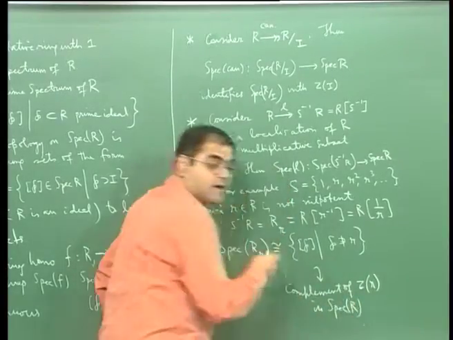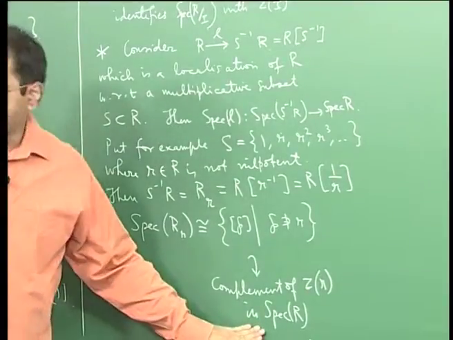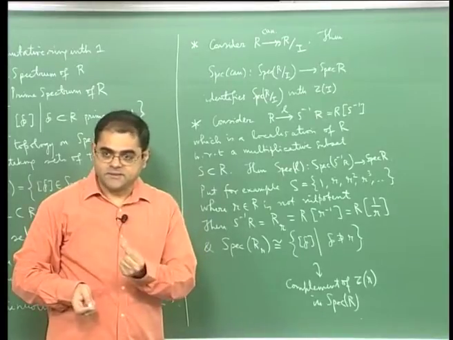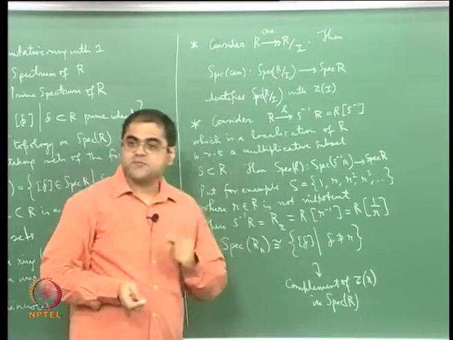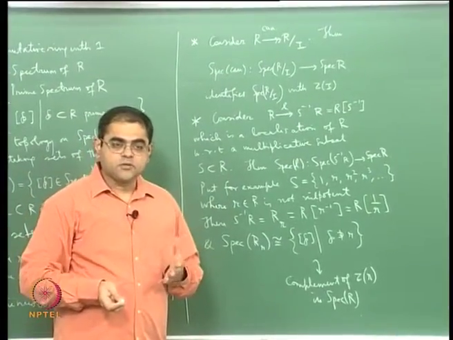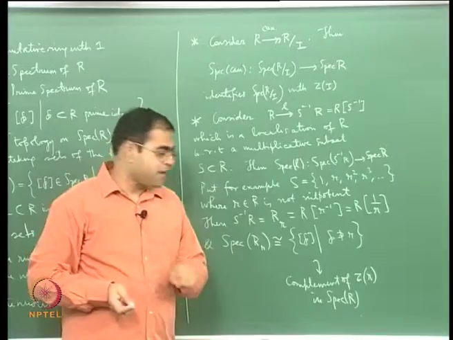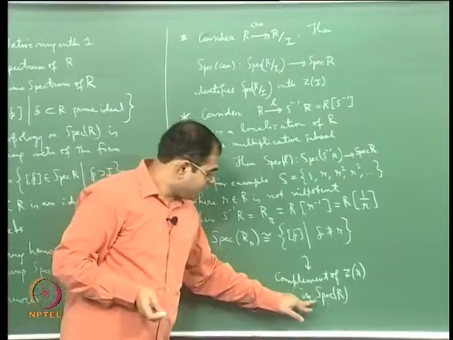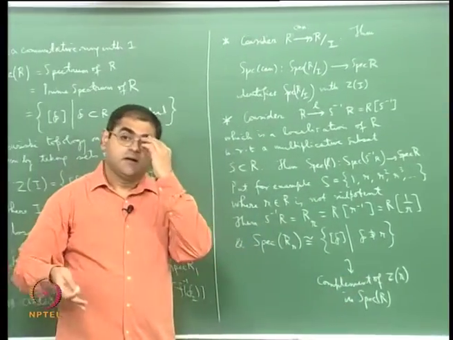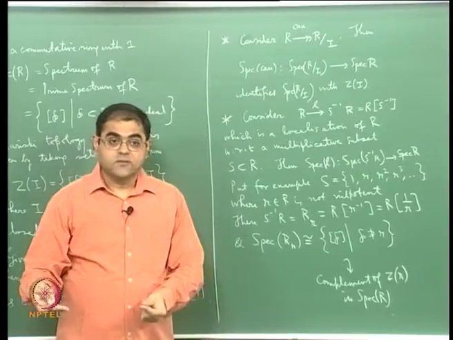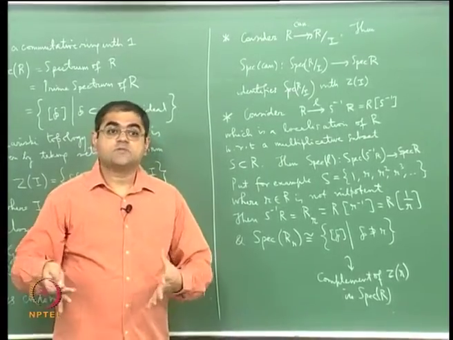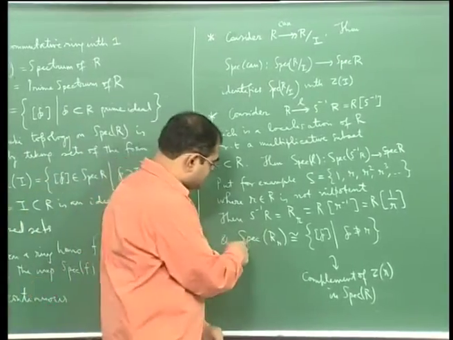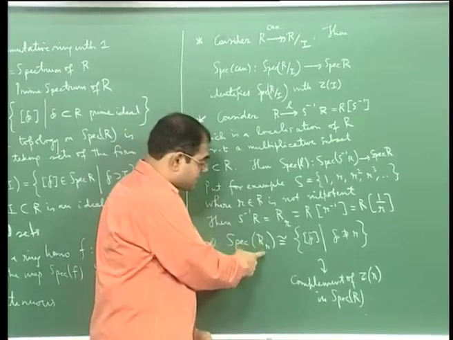So you see Spec R has a Zariski topology as I have explained, and then there is the ideal generated by small r, the ideal generated by a single element r, and you take the zero set of that ideal. What is the zero set of that ideal? By definition it is all those prime ideals which contain the ideal r, but a prime ideal contains the ideal generated by r if and only if it contains r itself. So Z(r) precisely has for its points those prime ideals which contain small r, and what is the complement? It is all those points corresponding to prime ideals which do not contain small r, and that is precisely Spec R_r, capital R sub small r.